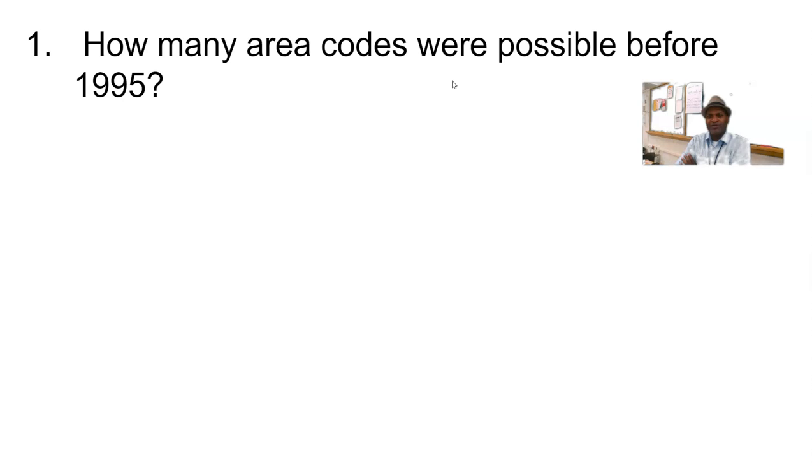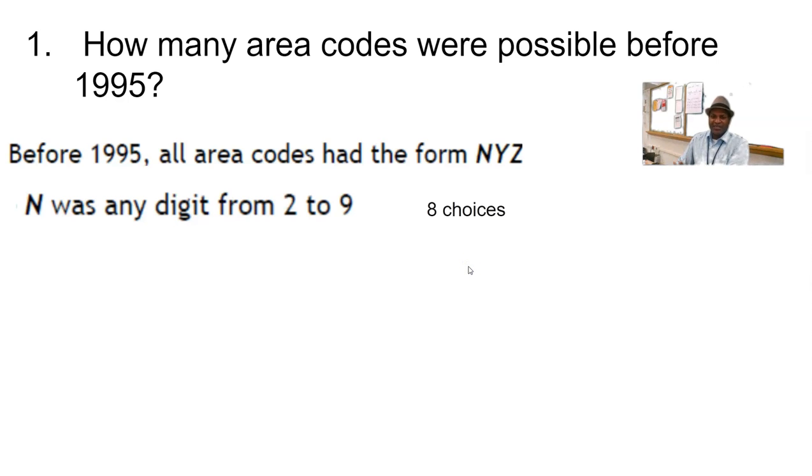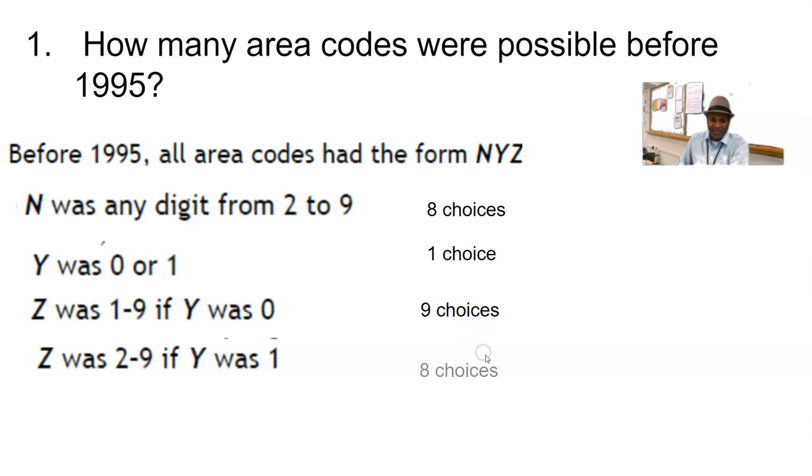So how many area codes were possible before 1995? Before 1995, all area codes had the form NYZ. N was any digit from 2 to 9. That's 8 choices. Y was 0 or 1. Now that's 1 choice because it depends. Z was 1 through 9 if Y was 0, so that gives me 9 choices. But if Y was 1, Z was 2 through 9. That's 8 choices.